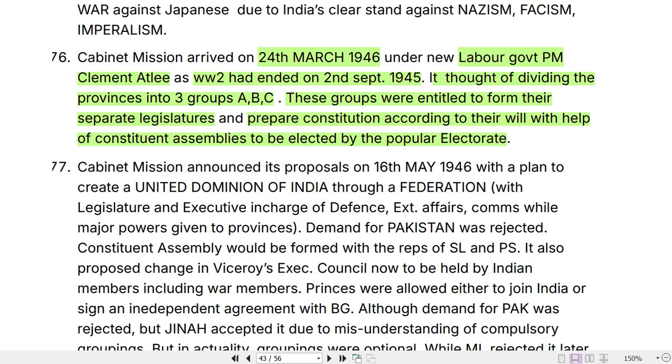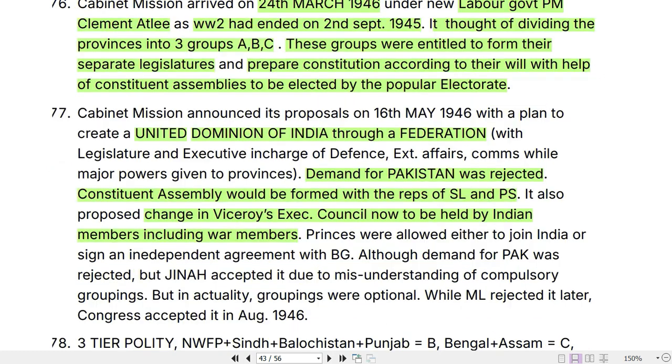Another point under the Cabinet Mission was to create a united dominion of India through a federation. The most important point is that the demand for Pakistan was rejected in the Cabinet Mission Plan. The constituent assembly would be formed with the representatives of the state legislatures as well as princely states, and it also proposed a change in the Viceroy's executive council, now to be held by only Indian members. Princes were allowed to either join India or sign an independent agreement with the British government.